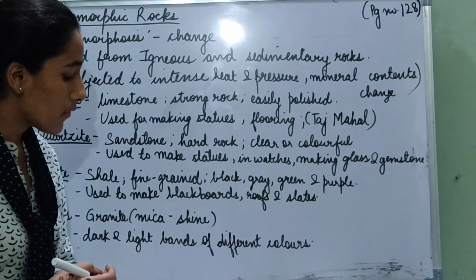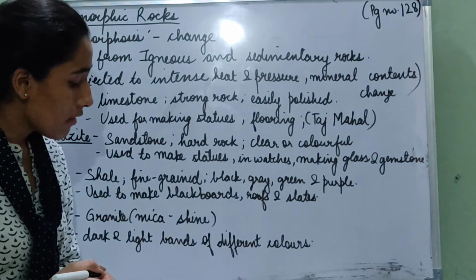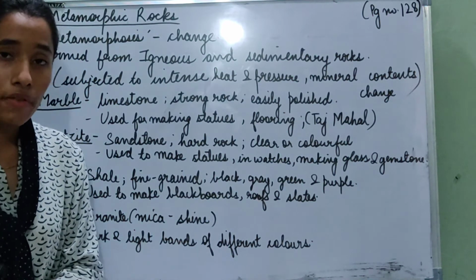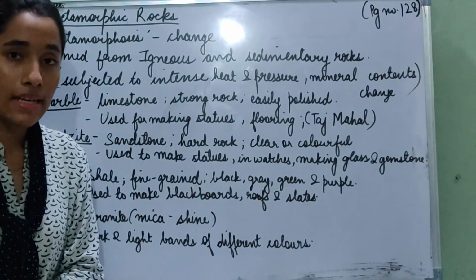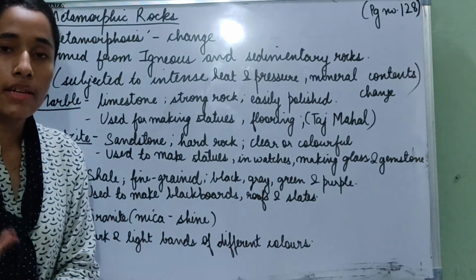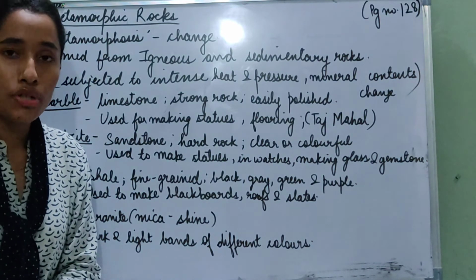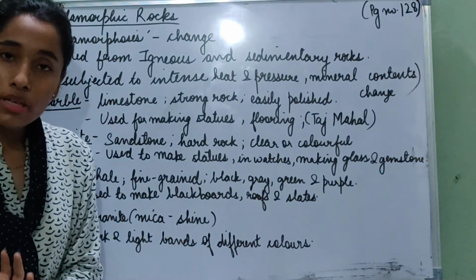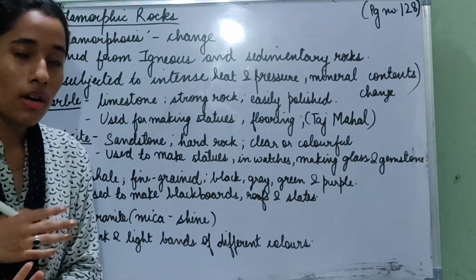When these two types of rocks are subjected to intense heat and pressure inside the earth, the mineral contents of these rocks change. So underline this, that metamorphic rocks are formed from igneous rocks and sedimentary rocks. When these two types of rocks go through a lot of heat and a lot of pressure inside the earth, their mineral contents alter a little bit, and hence metamorphic rocks are formed.